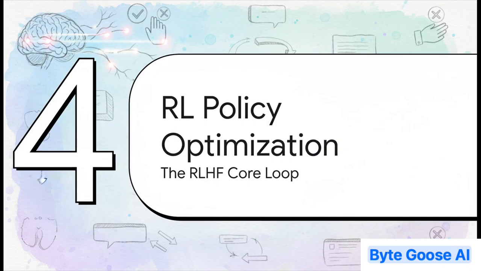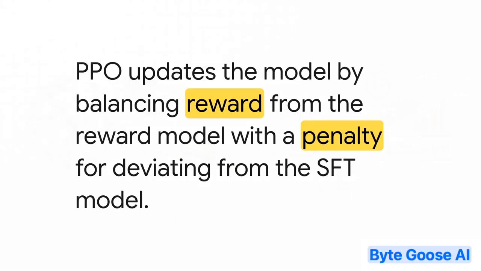Okay, quick recap. We have our SFT model that knows how to talk coherently, and now we have our reward model that acts as our automated preference judge. It's time for the main event. We can finally bring in reinforcement learning to put these two pieces together and actively steer our model toward better answers. The algorithm for this is called proximal policy optimization, or PPO.